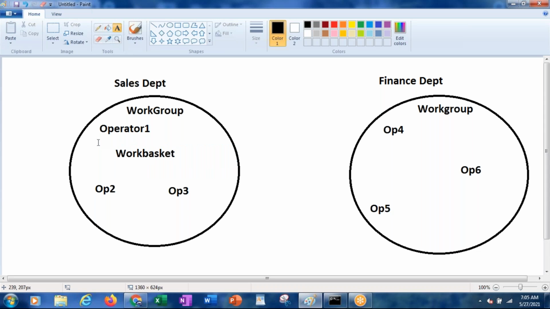Together for all these 3 people it will have a work basket, which contains all the tasks, where all these 3 people can access and process them. Getting it, Jagdish? Yes, sir. So mainly work group means a collection of a group of people. Work basket means where all these group of people can access the task. Work list means particularly related to one operator.